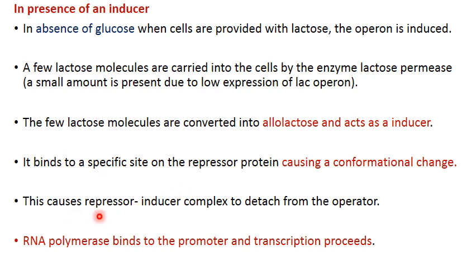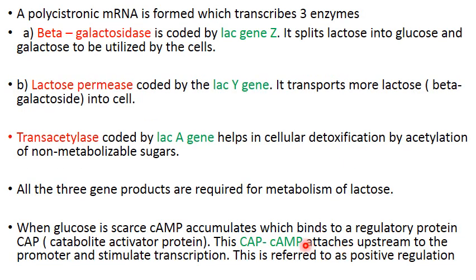So this repressor-inducer complex will detach from the operator, and when the repressor detaches from the operator, as a result RNA polymerase binds to the promoter and transcription starts. A polycistronic mRNA will be formed, and that is going to code for three enzymes. First will be beta galactosidase, and that will be coded by lac gene Z.